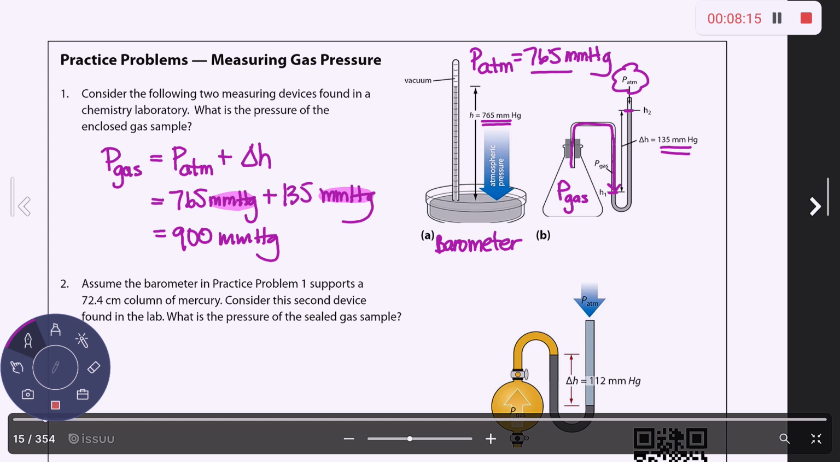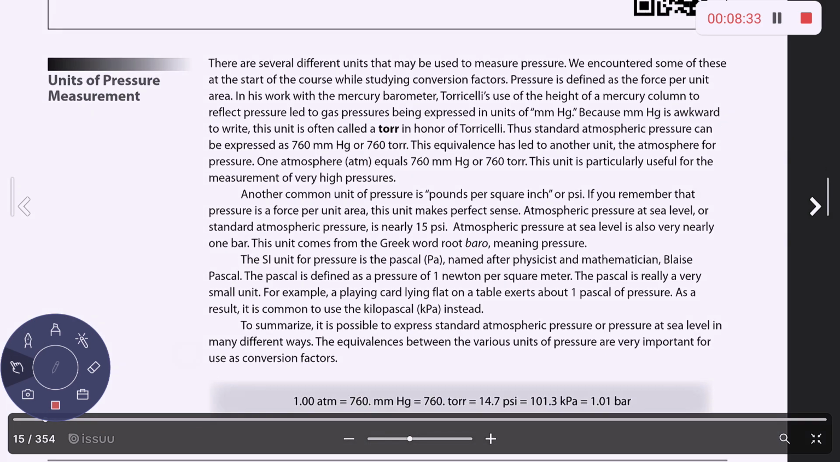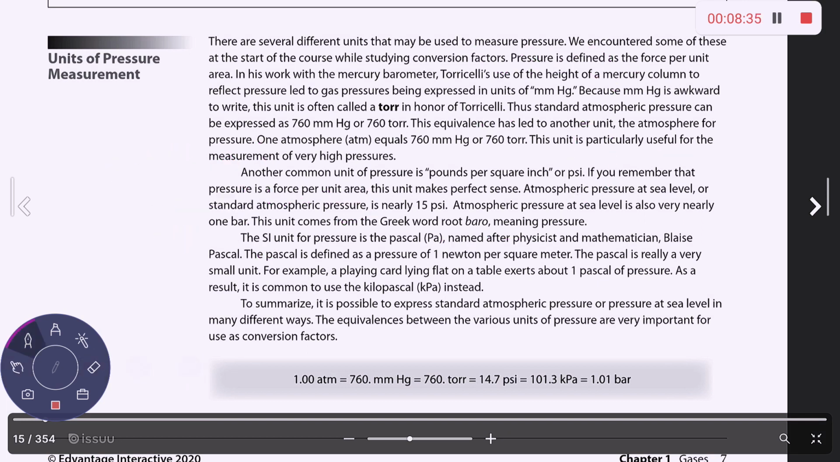Okay. Now, let's move on and let's talk about some gas pressure units. You're going to be converting in between things like torr, atmospheres, millimeters of mercury. I will give you the equivalencies. You don't have to memorize them. So let's take a look down here at the different units for pressure.